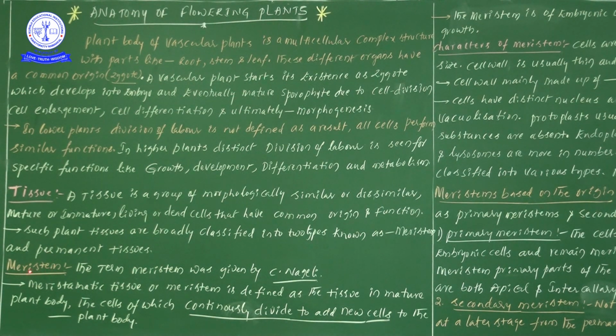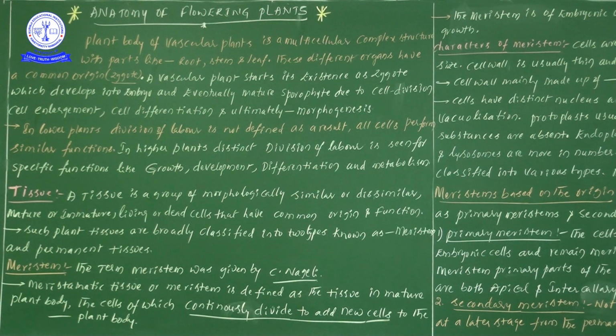Before giving information regarding meristematic tissue, let me revise this entire information. Take a vascular plant body, a developed plant, with multicellular structures and different parts, root, stem and leaf. All these differentiate from a common origin, the zygote.